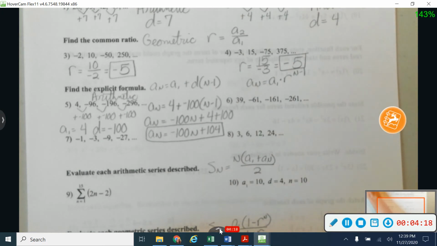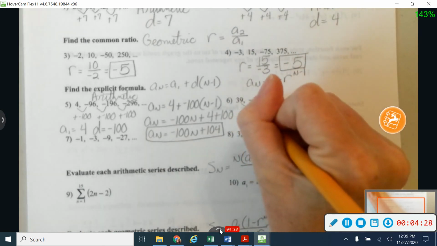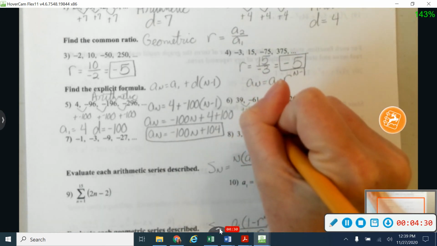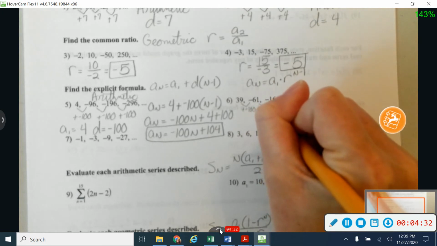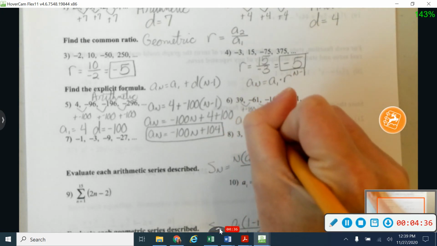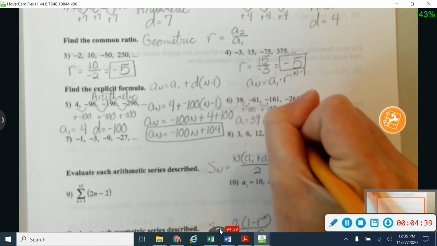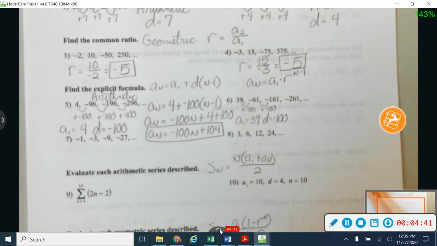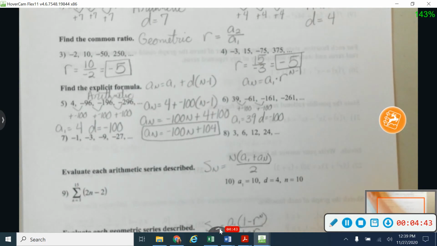Okay, let's do the same thing on number 6. I want to start off by determining if it is arithmetic or geometric. So let's determine that first. And again, it does look like I am adding negative 100 here and adding negative 100. So the difference here is that my first term is going to be 39. My D value is still negative 100. I think it was 2 that were kind of similar here.